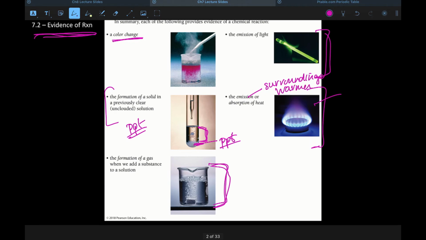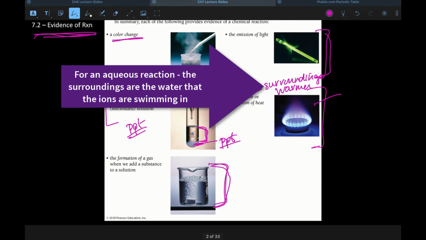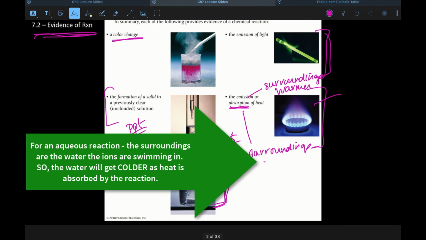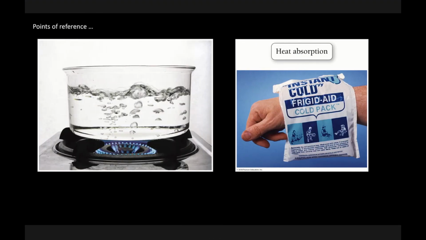So if we think about combustion, if you think about standing around a charcoal grill or a propane grill, we as the surroundings can feel that heat being emitted and we get warmer, right? If a process absorbs heat, it is the flip of that. The surroundings get cooler, or less warm. Yes, does that make sense? Tuck that away. Okay, some points of reference.